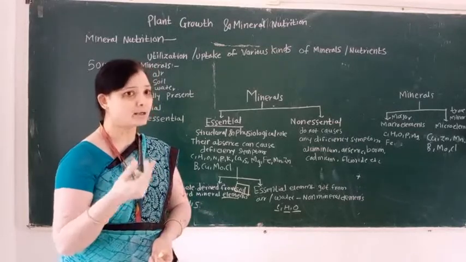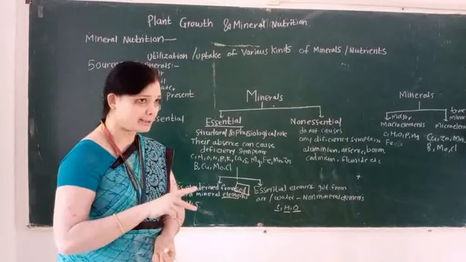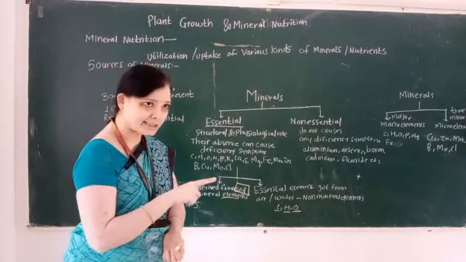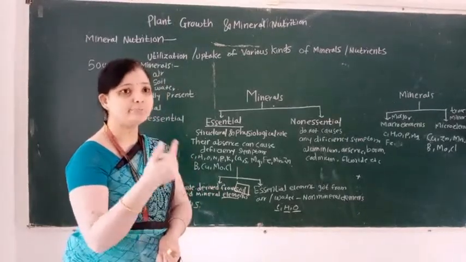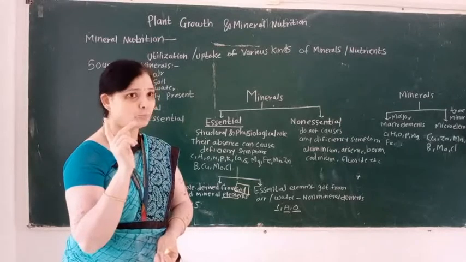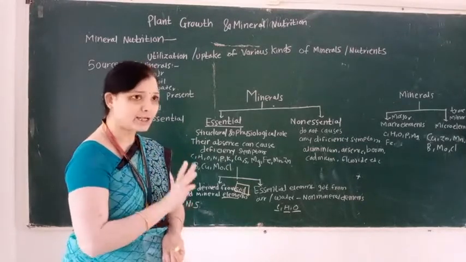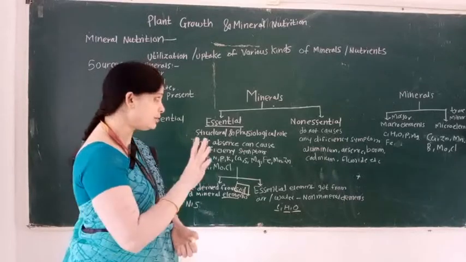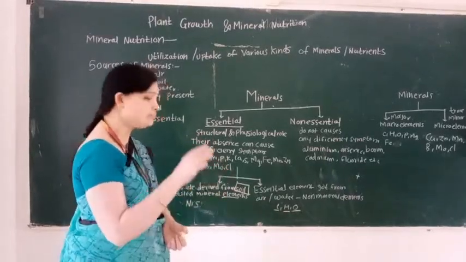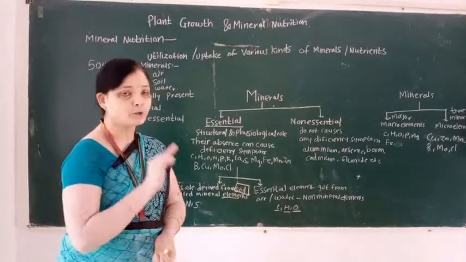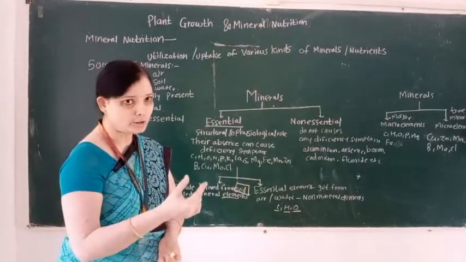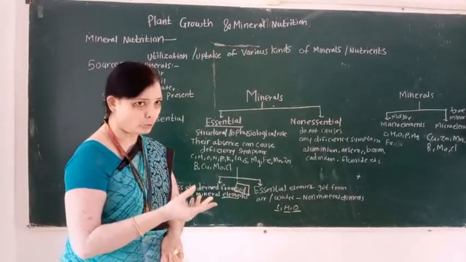And minerals are classified into two types. First type is essential and second type is non-essential. For healthy growth, the plant requires essential nutrients, and non-essential nutrients do not perform a structural or physiological role.